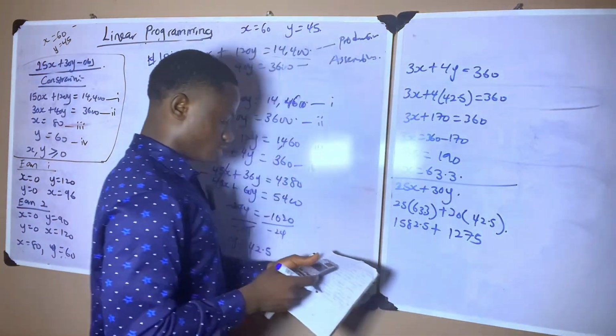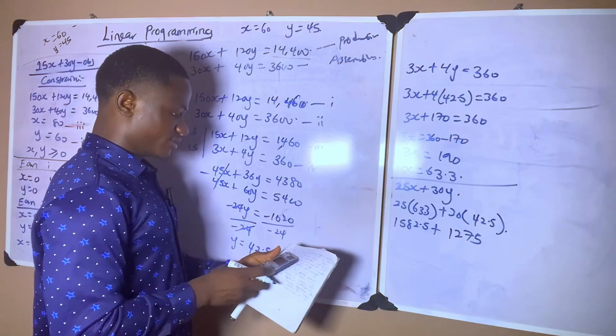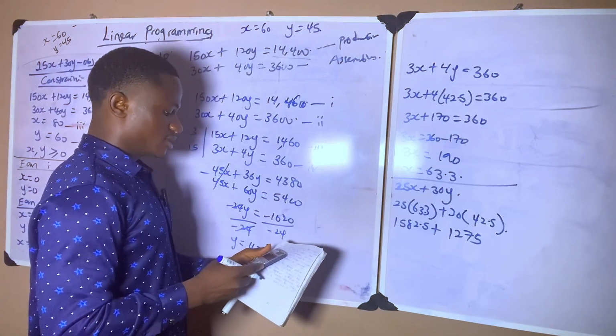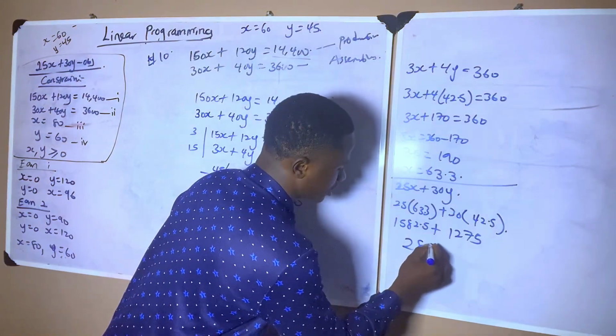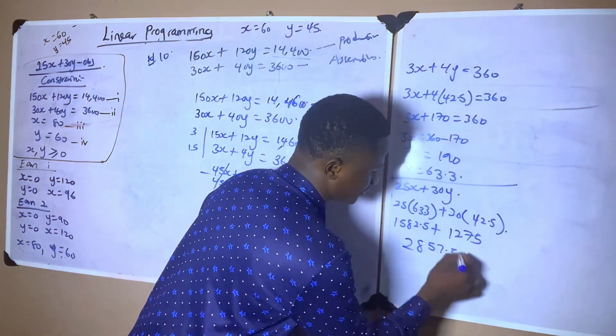If we add the two together, that gives me 2857.5.